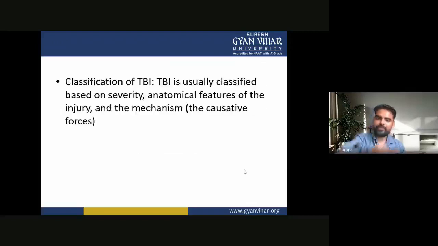Now, the classification of TBI. TBI is usually classified based on the severity, the anatomical features of the injury, and the mechanism, the causative forces.